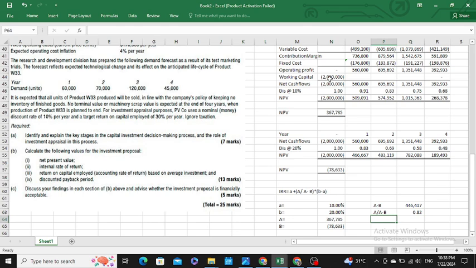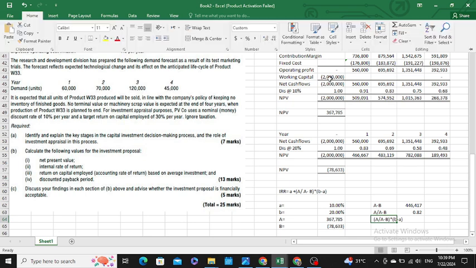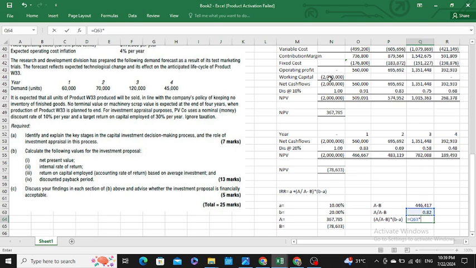Then you have to multiply it with B minus A. Which means this figure, I shall write it over here, shall be multiplied with B minus A. Your above answer 0.8 would be multiplied by B minus A. If I subtract 10% from 20%, it comes to 10%, so I would directly multiply it with 10%. After multiplying with 10%, it came to 0.08.